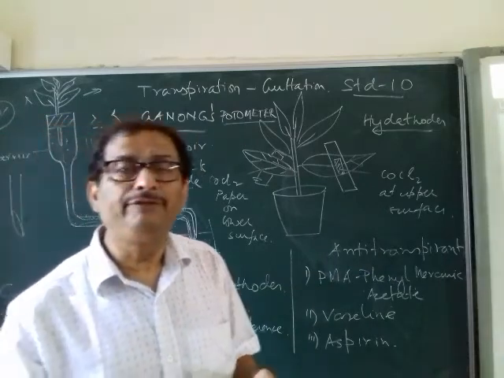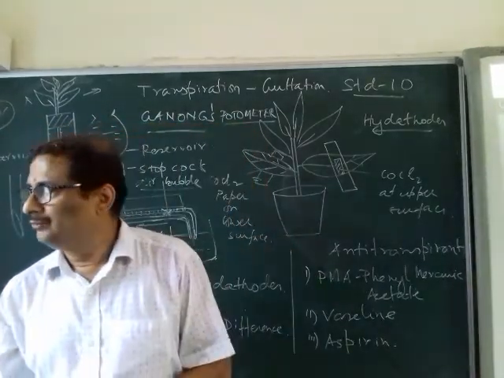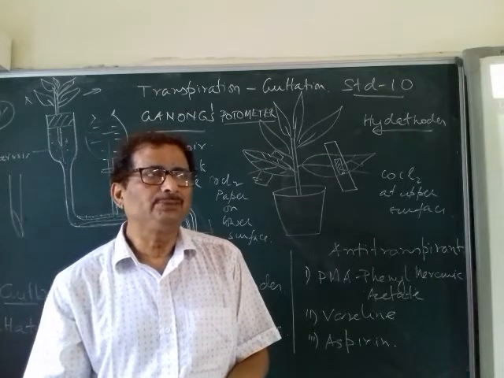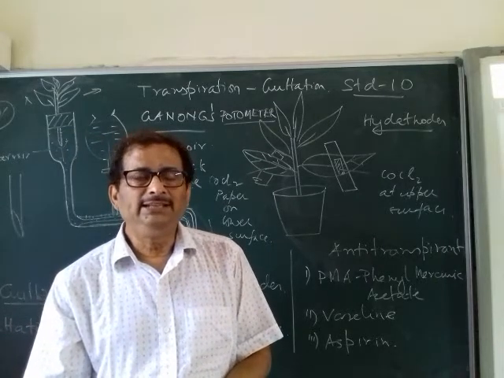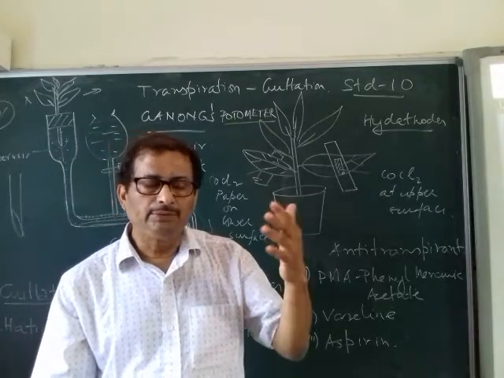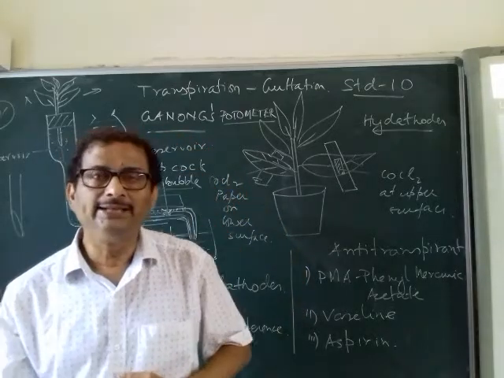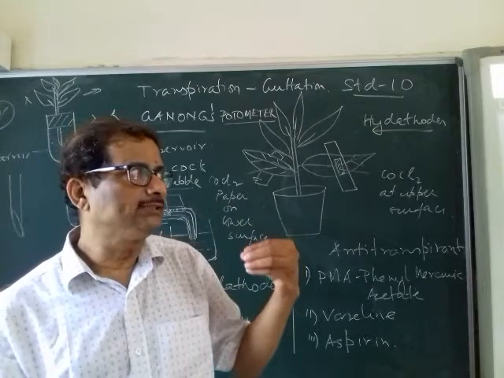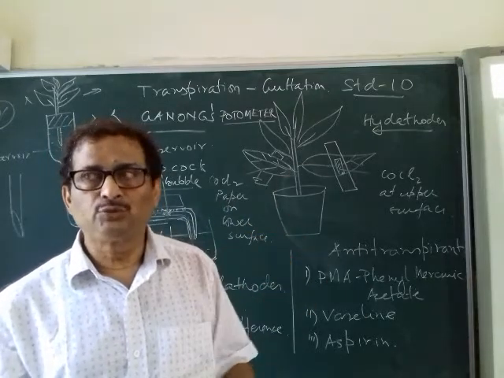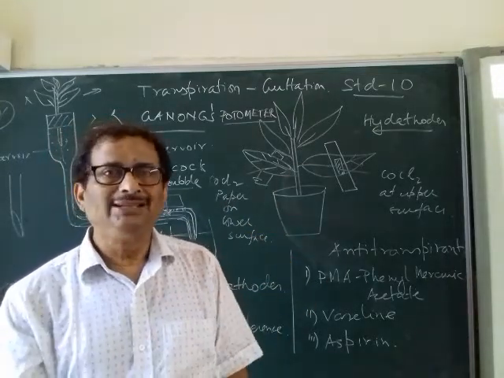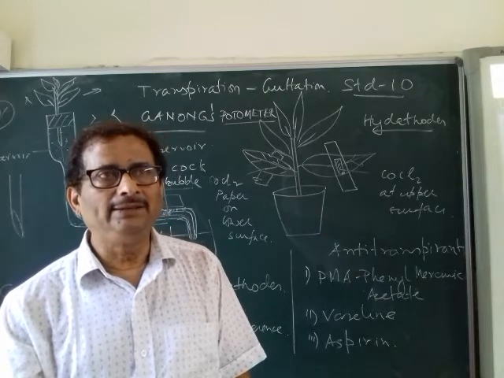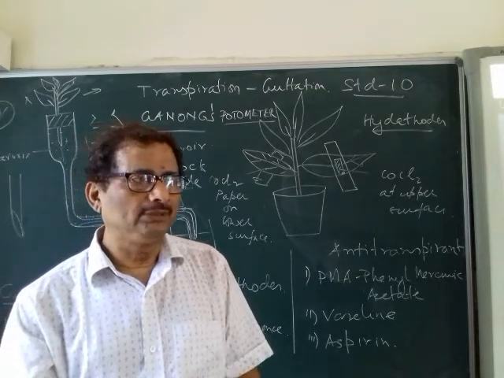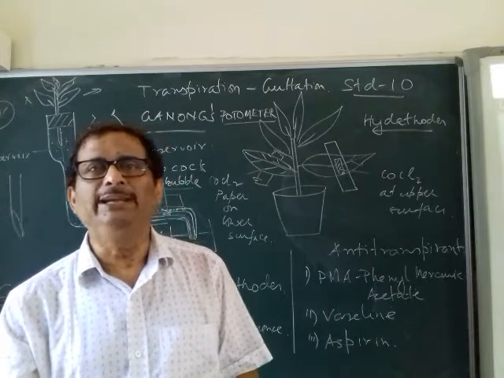Now what is the significance of these anti-transpirants? What is the use? Anti-transpirants are used basically in desertic areas for cultivation where transpiration has to be reduced. There these anti-transpirants are sprayed so that transpiration is lessened in the plant, and the cultivation can take place.